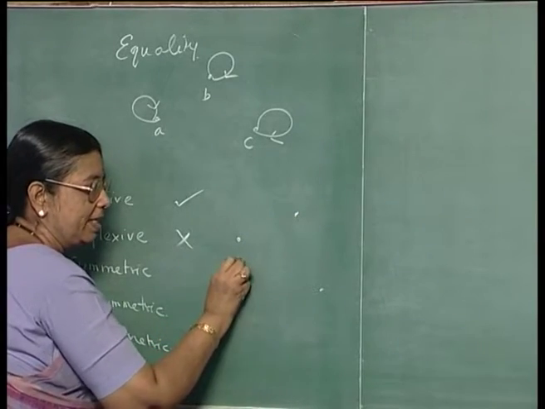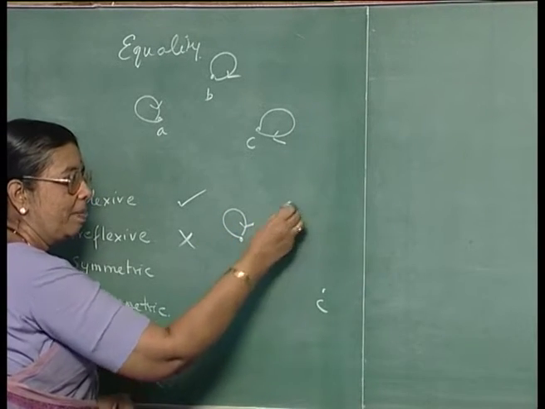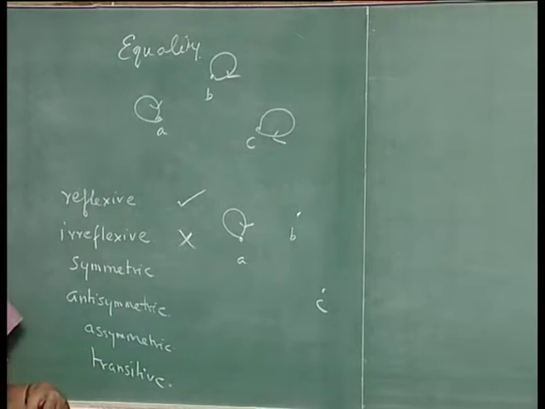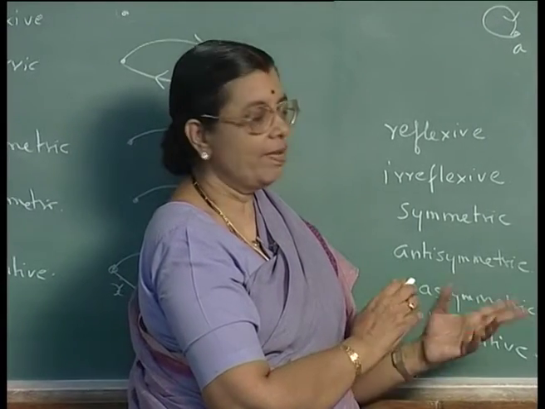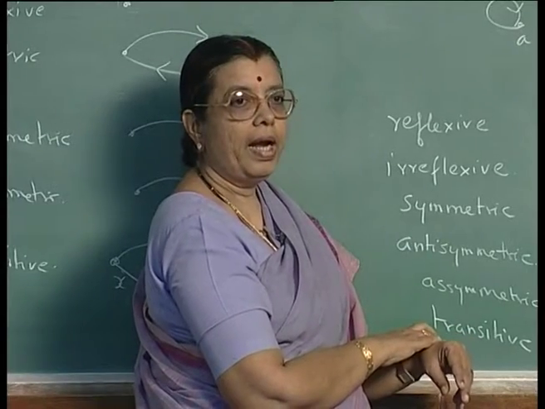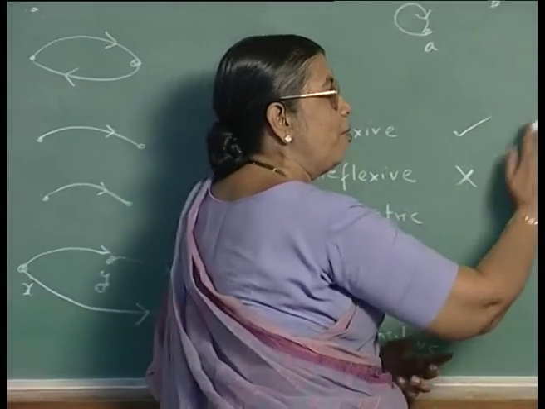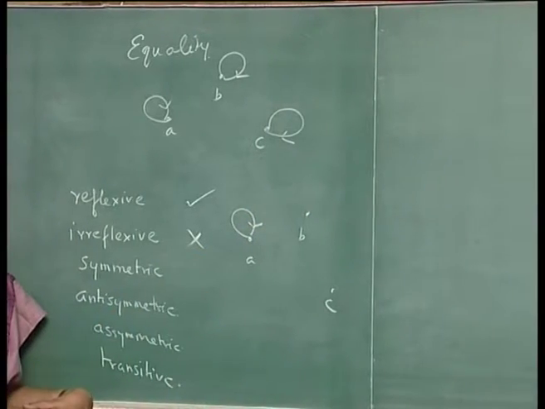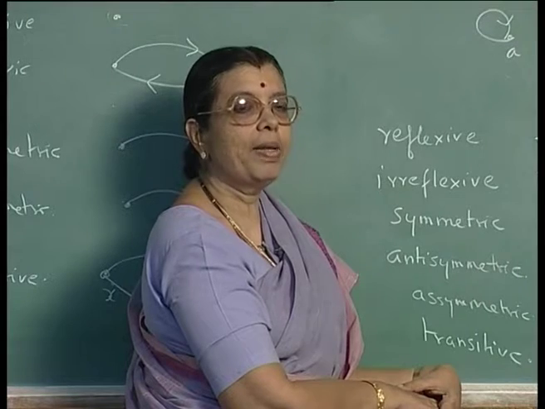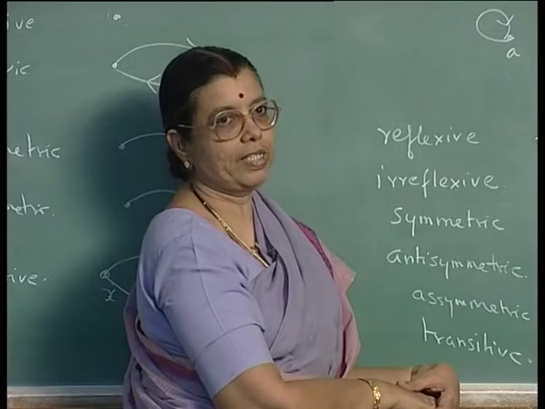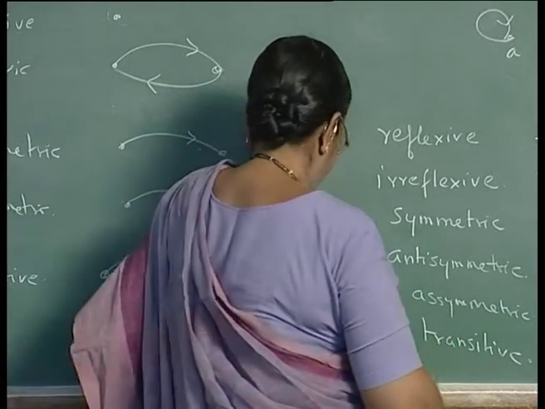Suppose I have something like this, A, B, C, and I have a self loop here, but not a self loop here. What about this relation? Is it reflexive? This is not reflexive because you are not having a self loop at every node. It is not irreflexive because irreflexive means you should not have a self loop at any node, but here at A you are having a self loop. So, this is not irreflexive also. So, a relation can be neither reflexive nor irreflexive. It can be neither of them. So, that is possible.